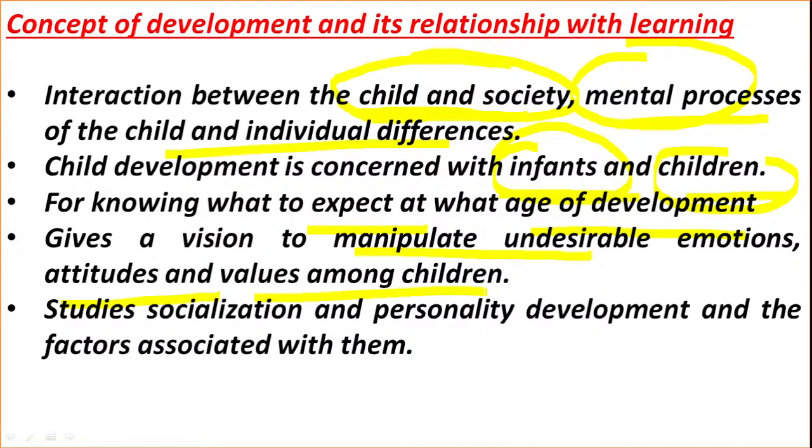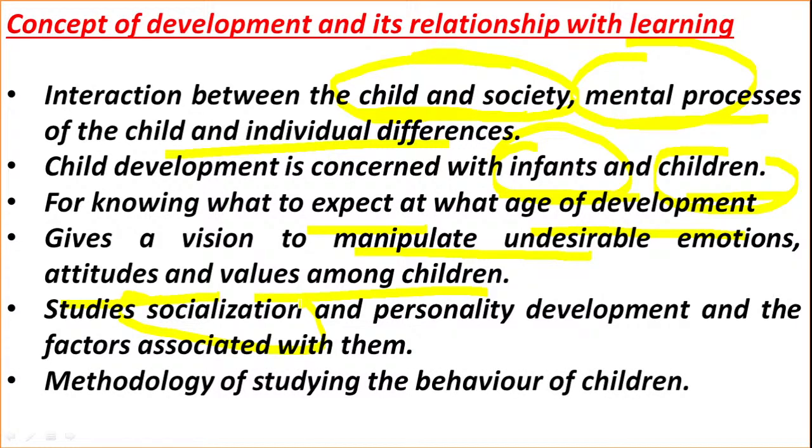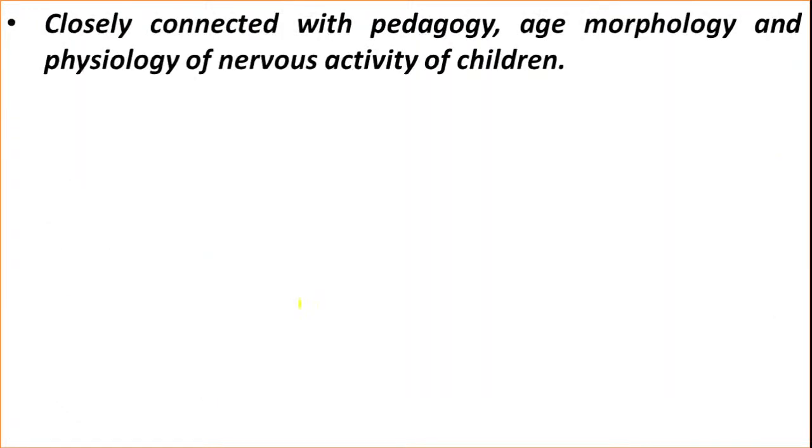We are also going to study the socialization process here: how the children are going to behave in the society, how the society is going to influence their development process, how the children are going to develop their personality, and what are the factors associated with this developmental process. I told you various factors are there, such as school, college, environment, family, friends. All these factors are going to affect the developmental process. This is child psychology or child development.